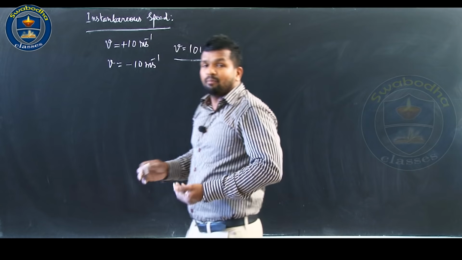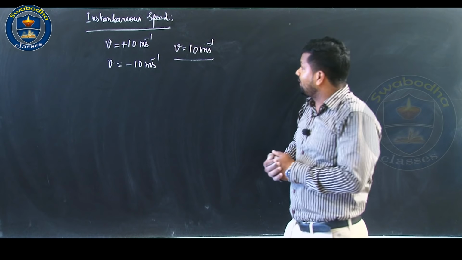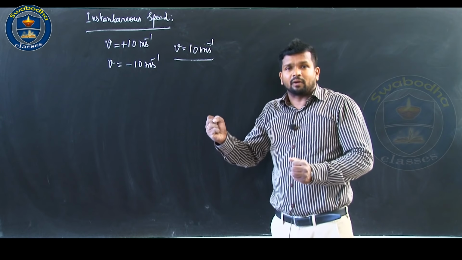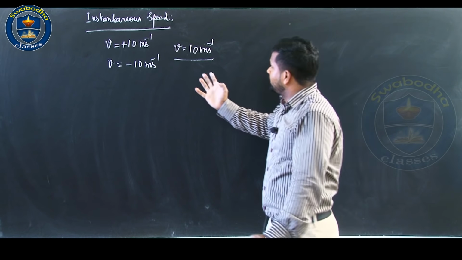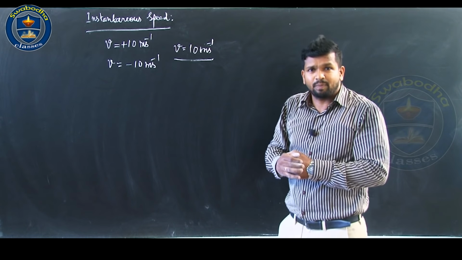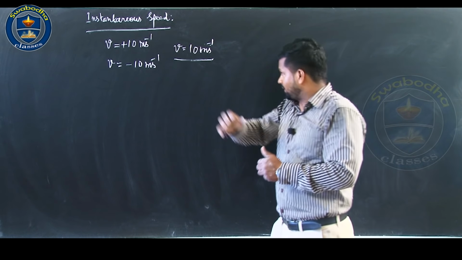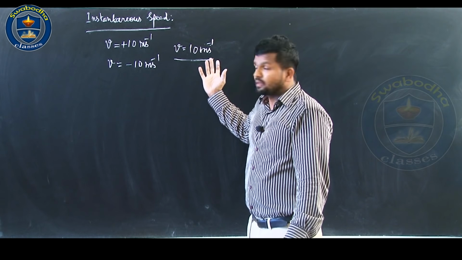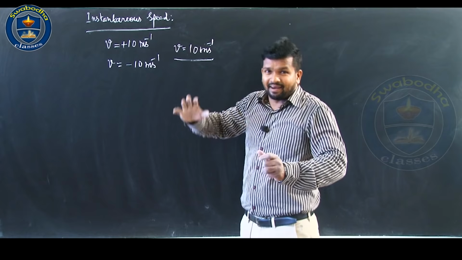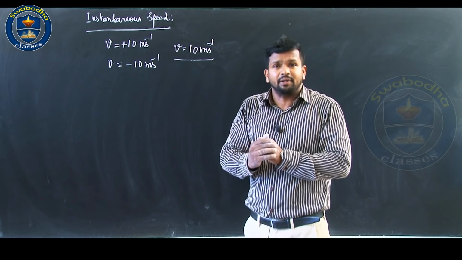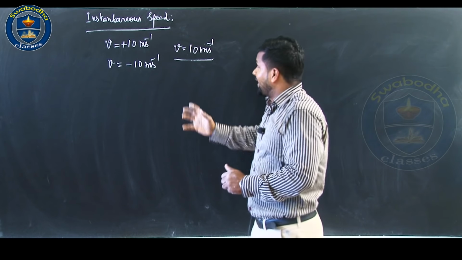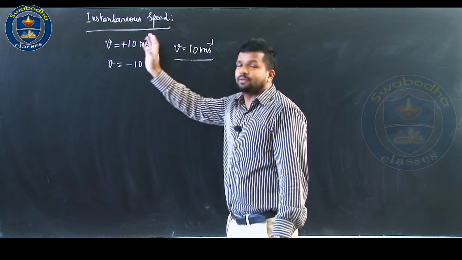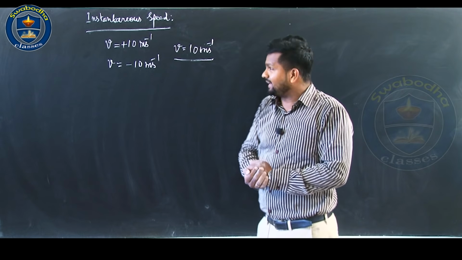Whereas, in the last class we concluded that the average speed may be greater than or equal to the magnitude of the average velocity, instantaneous speed will be exactly equal to the magnitude of instantaneous velocity.